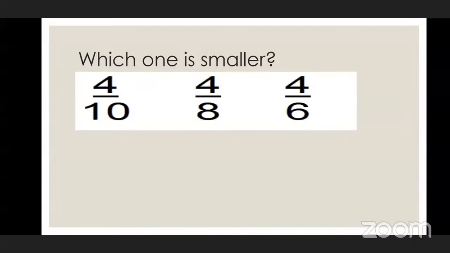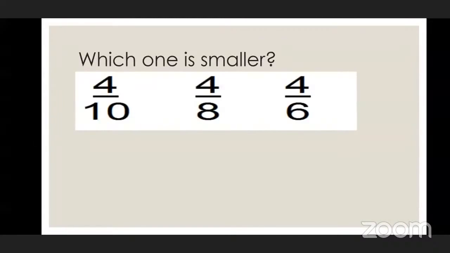What we had studied before this: when the denominators are equal and we are comparing, we need to see the numerators. The fraction which has the bigger numerator is the bigger fraction. But in this type of question, the numerators are the same and the denominators are different. 4 upon 10 is smaller.